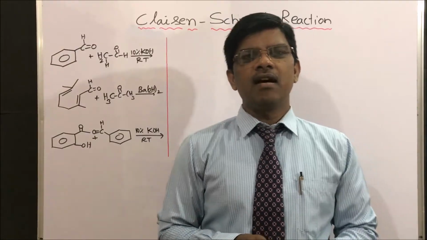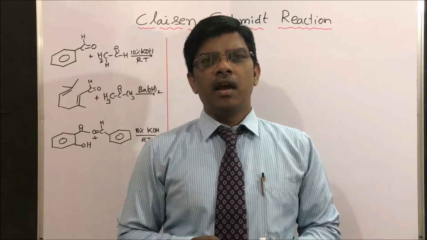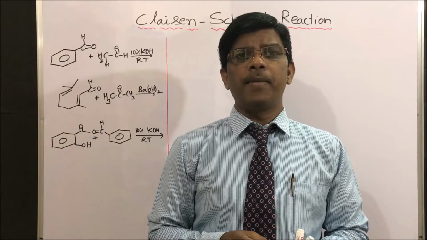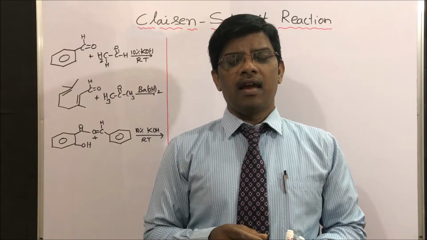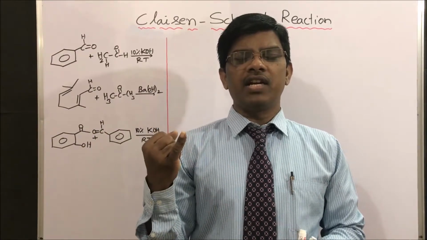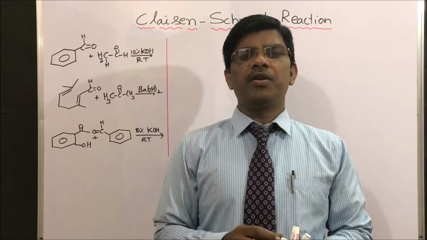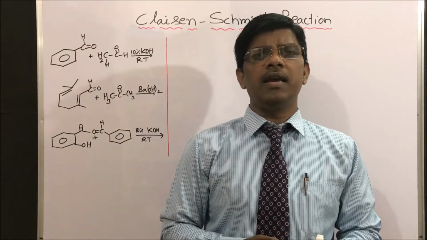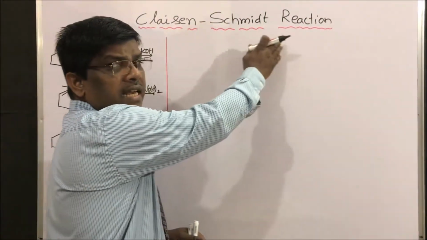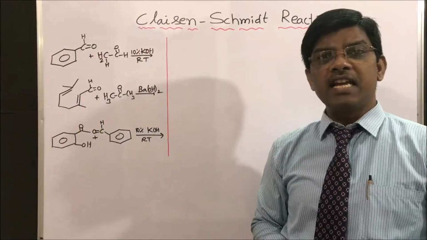Welcome to the series of organic chemistry name reactions. Dear students, we have been learning very important name reactions of organic chemistry. Till now, we have completed series A and B. Under series C, we have completed Cannizzaro reaction, Claisen condensation, Claisen rearrangement. Today, we are going to learn the Claisen-Schmidt reaction. This reaction is also known as Claisen reaction.